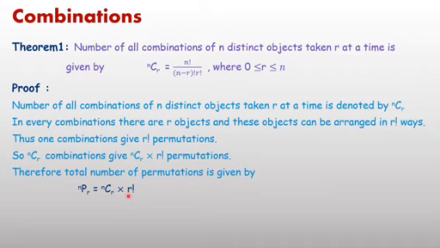So this is the one formula which you can apply: the number of permutations equals the number of combinations into factorial r, or nCr equals nPr upon factorial r. The value of nPr is factorial n upon factorial n minus r, and factorial r is already present. Therefore, the number of combinations you can find using the formula nCr equals factorial n upon factorial n minus r into factorial r. This is the formula for combinations.